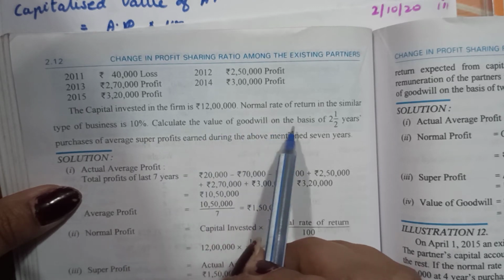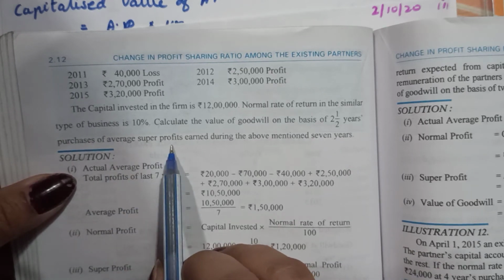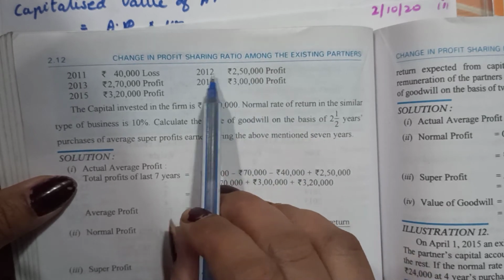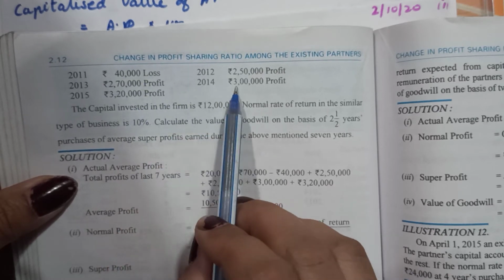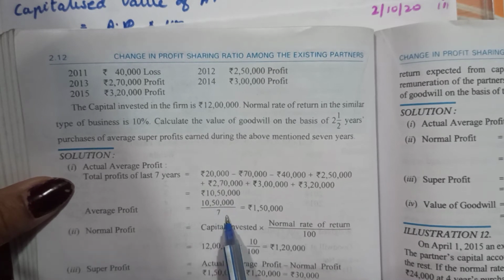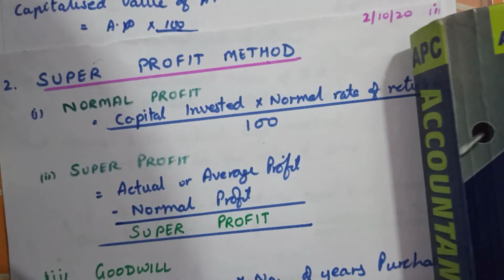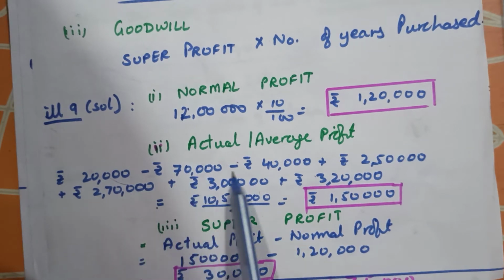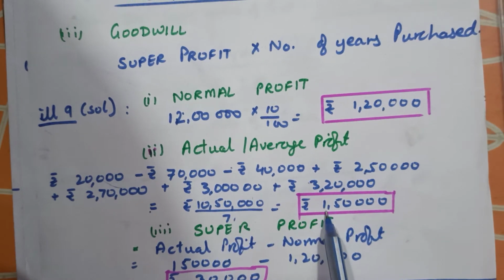Calculate the value of goodwill on the basis of 2.5 years purchase of average super profits earned during the above mentioned 7 years. We will find out the average by taking the total of the profits and minus the losses divided by number of years. That is the average profit. See here, I have done the total of all the profits minus the losses divided by 7 years. This will give us the actual profit or the average profit, that is 1,50,000.